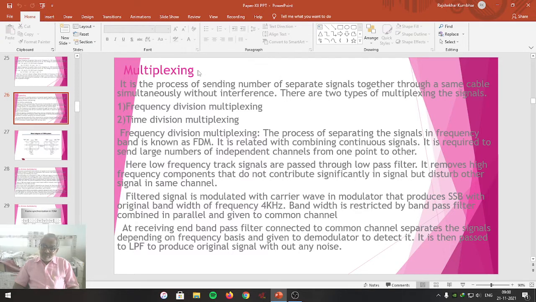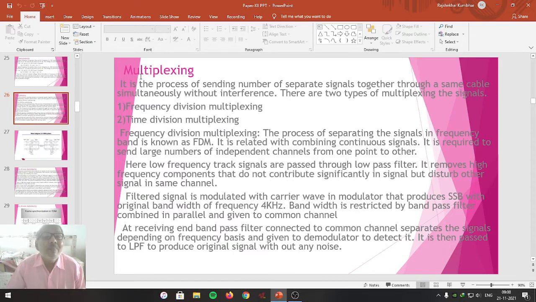Either by frequency division multiplexing or time division multiplexing, one can allow almost all the channels to pass through the same transmitting path toward the receiver. We are going to study details regarding frequency division multiplexing and time division multiplexing. Let us see the details.